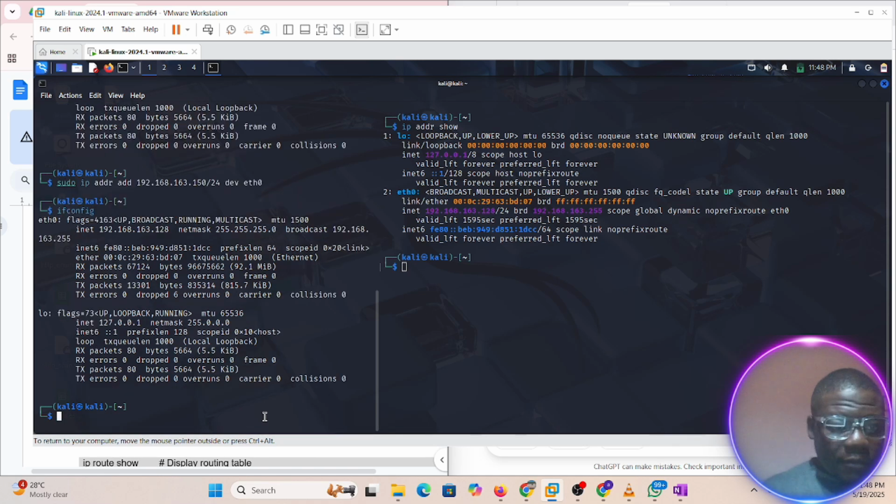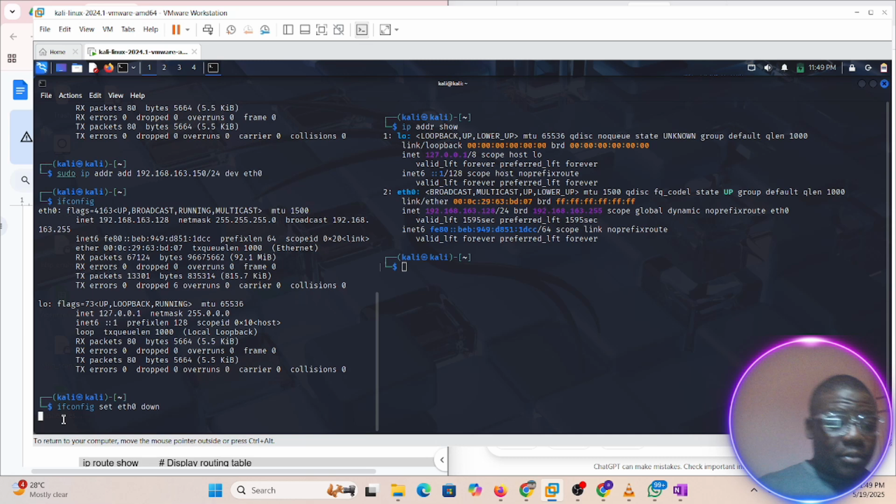So let's do ifconfig. It still did not change. I think we might need to switch it. Let's switch it on and off. So let's do ifconfig. Is it not ifconfig set it 0, then we'll say down.